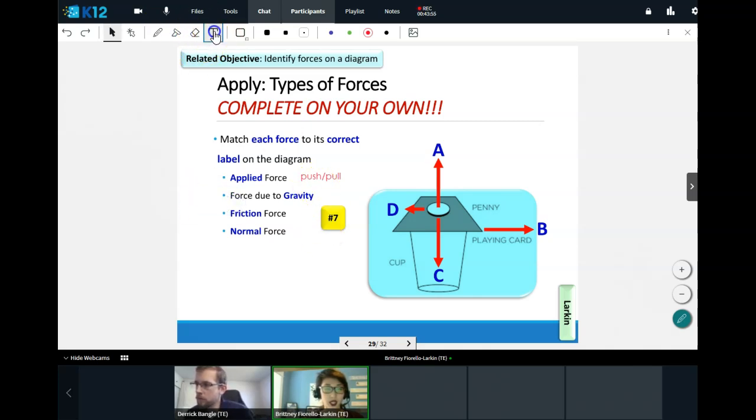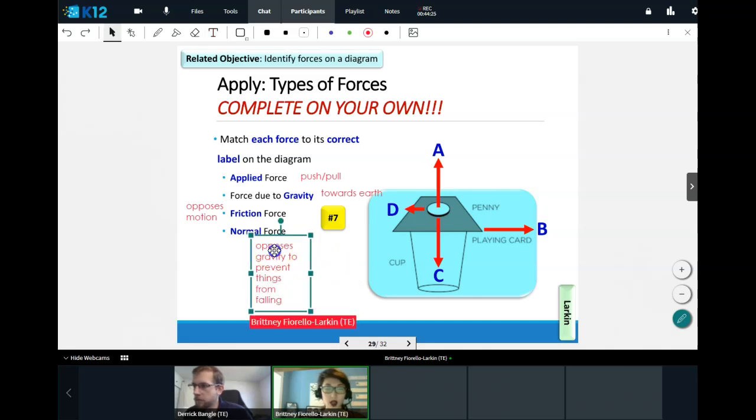Sorry, let me annotate this up here if my tools will work. Right, no? All right, towards Earth. The friction force is going to oppose motion. So think about which way the card was trying to move, right? So this opposes motion. And then don't forget that the normal force is going to oppose gravity and prevent things from falling. So normal force opposes gravity to prevent things from falling. All right, this is going to be helpful for number 7. Go ahead and raise your hands when you have number 7 complete. You have 45 seconds to work on that.